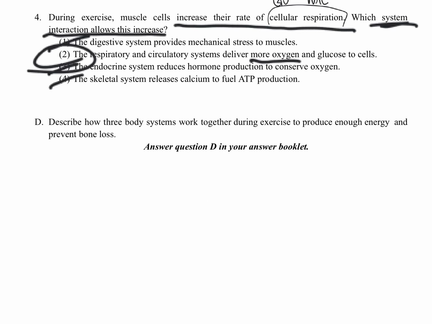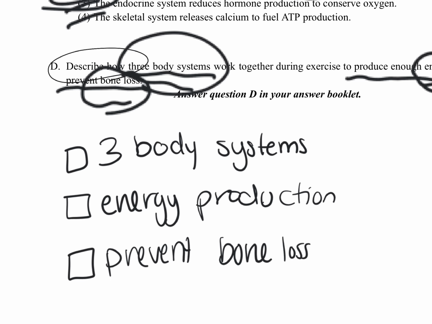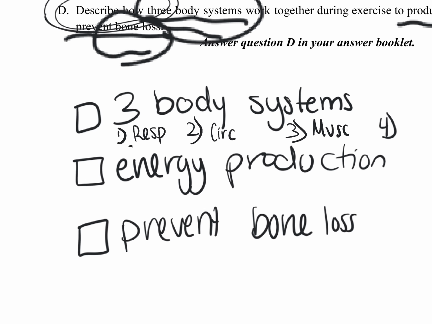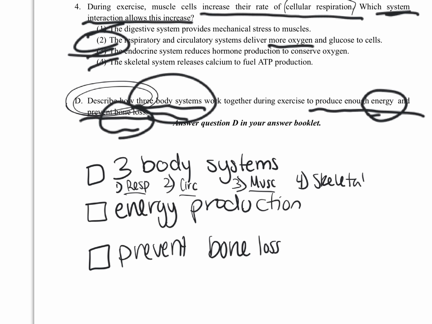All right, finally, describe how 3 body systems work together during exercise to produce enough energy and prevent bone loss. This question is bringing it all together. You need to talk about energy production, bone loss, and our 3 body systems. So we're going to make a checklist. This question's asking us to describe how, so we need to give details about this. First off, our 3 body systems, we already annotated them in our reading. They are respiratory, circulatory, and muscular, the 3 mentioned in our reading. And then, of course, we're talking about bones, so we're talking about the skeletal system. We can include any 3 of these 4.